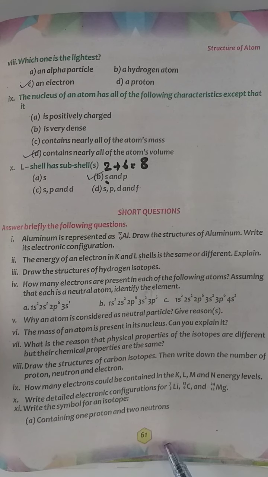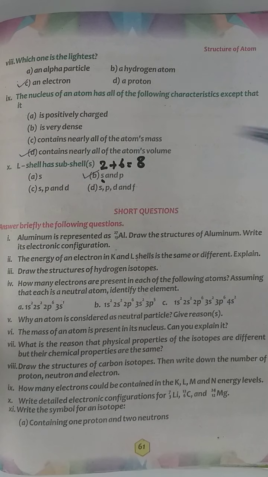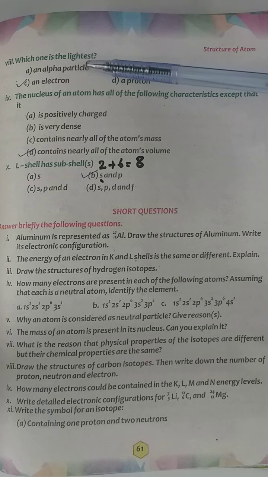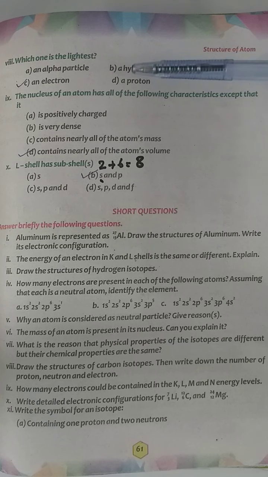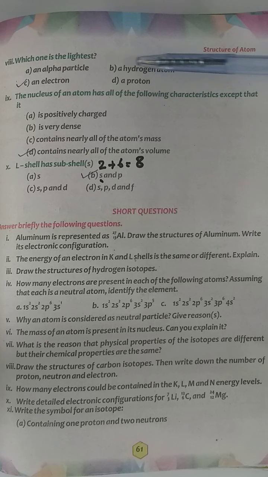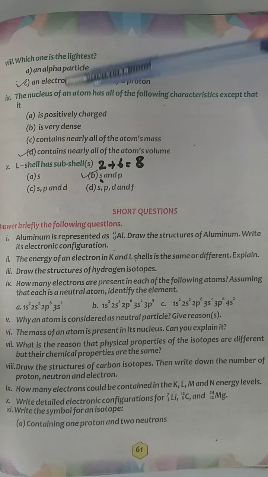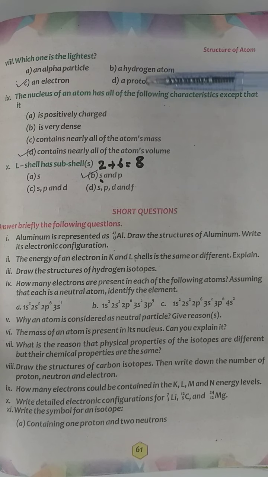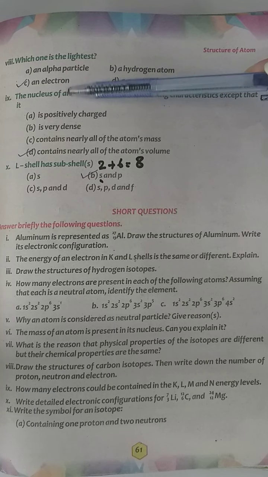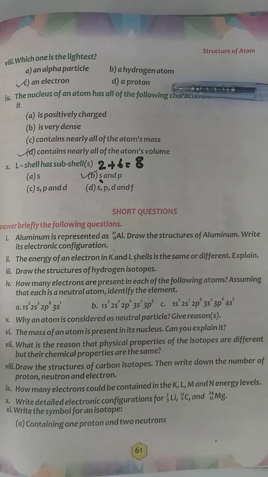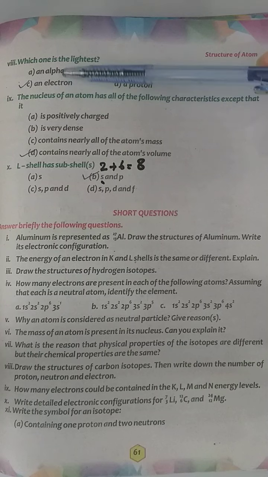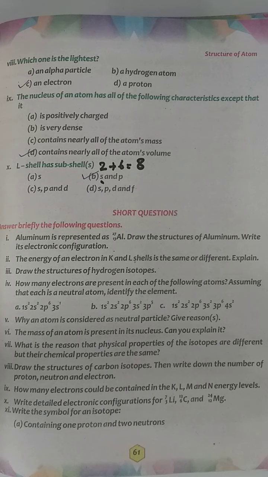Now come to page number 61. Which one is the lightest of them? An alpha particle? No, an alpha particle has double positive charge. And a hydrogen atom? No. An electron or a proton? ये तीनों incorrect हैं. An electron is the lightest particle, and you've already learned that a proton is 1837 times heavier than an electron, और फिर तो इसके पास double charges हैं, and a hydrogen atom भी नहीं होता. So इसमें से सिर्फ electron, that is the lightest particle. So C option is correct.